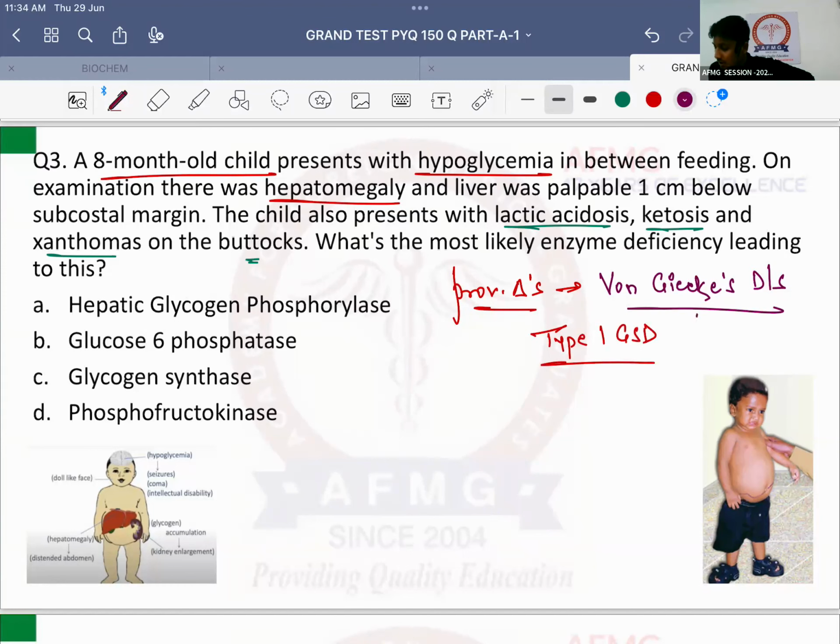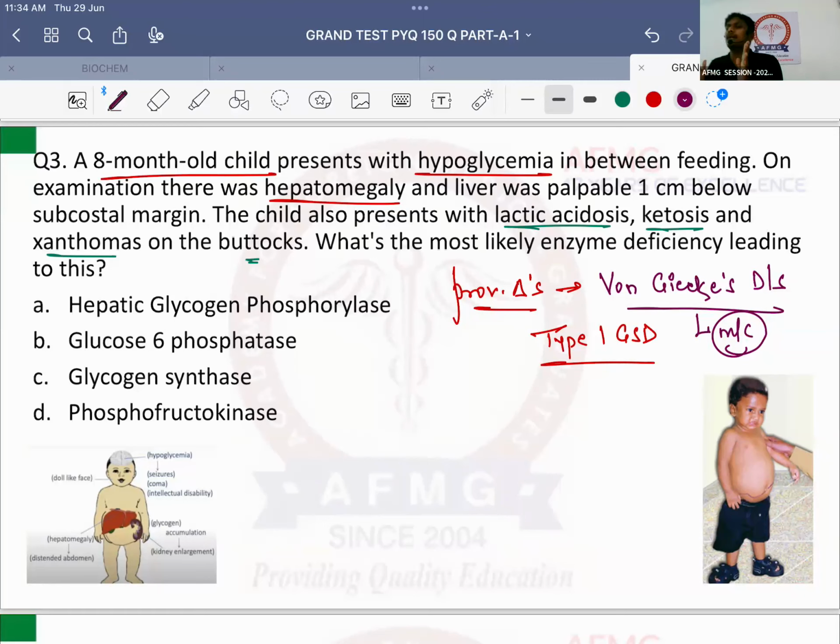And it is also the most common type of glycogen storage disorder. Von Gierke's disease, as this enzyme deficiency is present since birth itself, therefore it will be more common in children usually. Okay? So please remember, if they ask you which is the most common glycogen storage disease, answer should be von Gierke's disease. If the question is most common glycogen storage disease in children, answer should be again von Gierke's disease itself. It is type 1 glycogen storage disease.